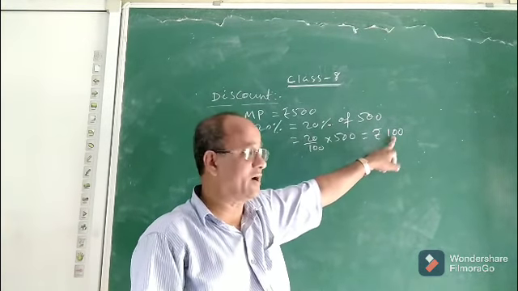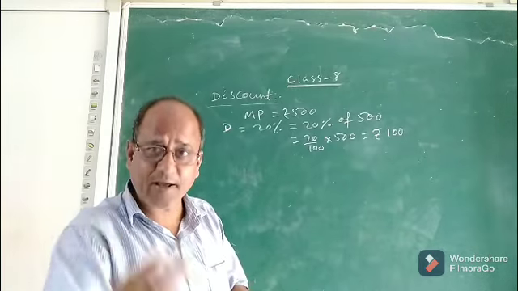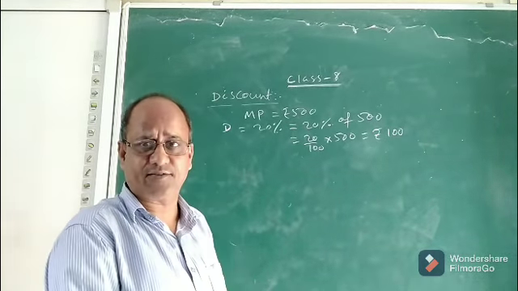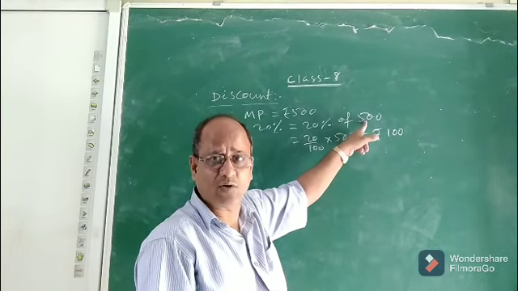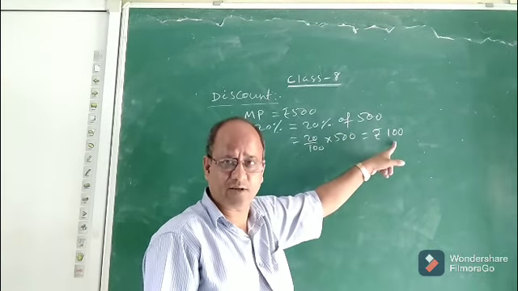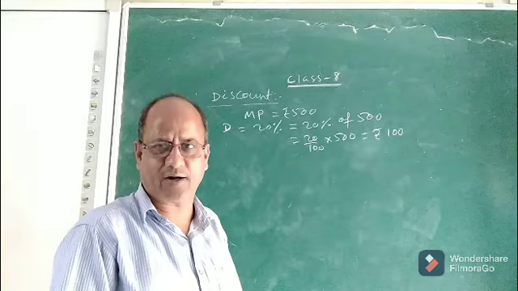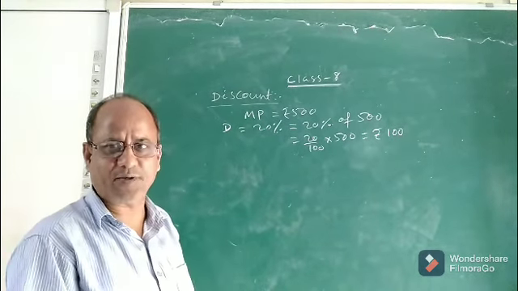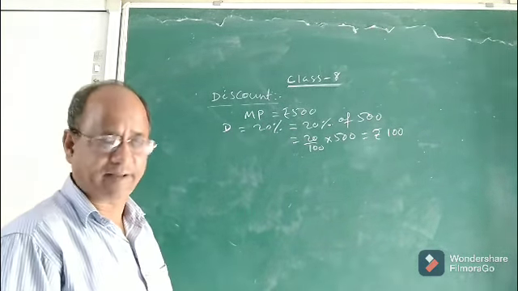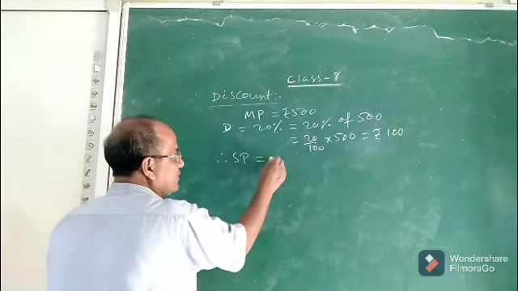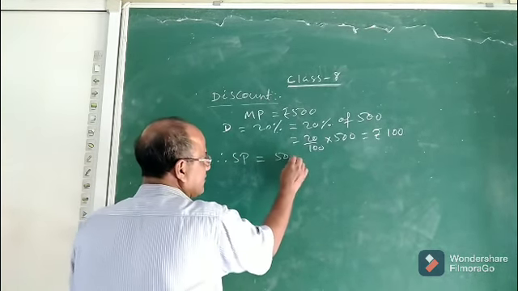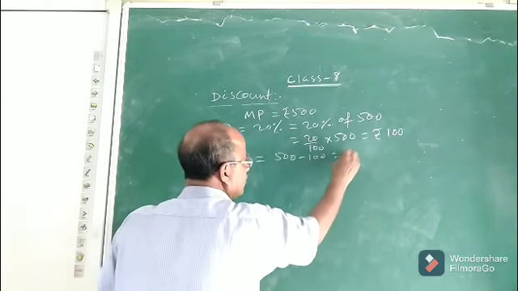Now if he gives you 100 rupees discount, at what price will the shopkeeper sell you the dress? He will sell the dress for 500 minus 100. That means he will give you the dress for 400 rupees. If you give him 400 rupees, he will give you the dress. So the selling price of the dress will be 500 minus 100, that is 400.